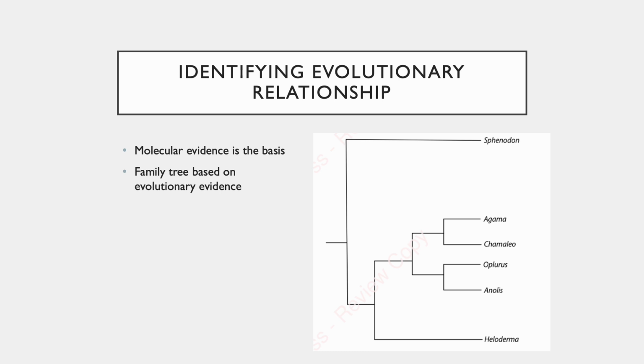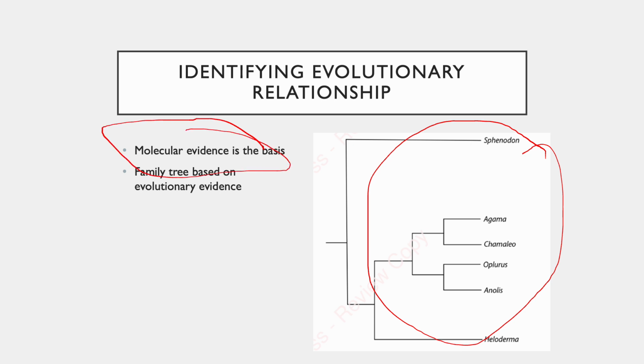The last topic, which comes under selection and evolution, is evolutionary relationship establishment data. So this is a very common diagram which is found in most of the books and has been existent for a very long time. What we are trying to understand here is how multiple species are related, and how one species could have given rise to another because of a particular type of speciation which is occurring. How do we know that two species are related to each other? The two species which are visible in a particular area, we assume that they are related to each other.